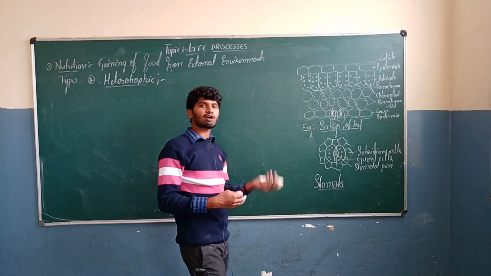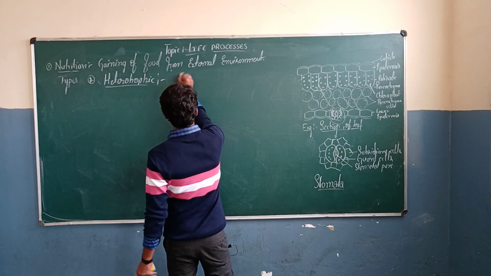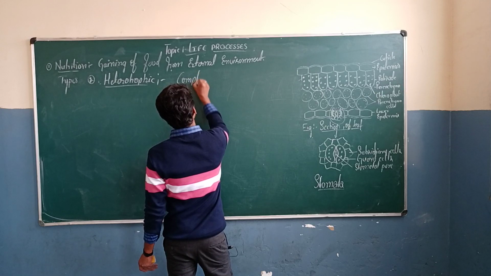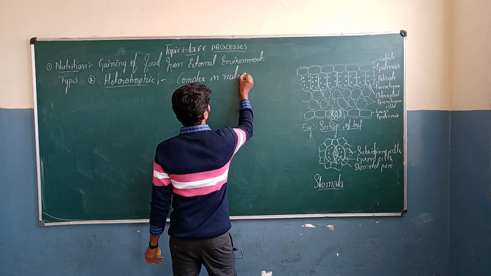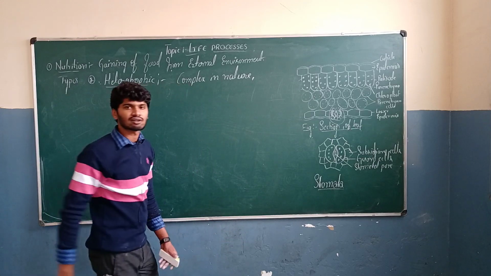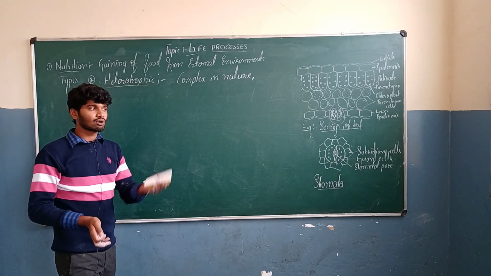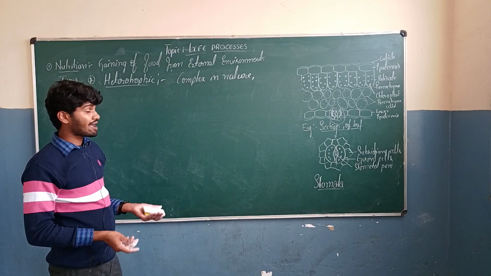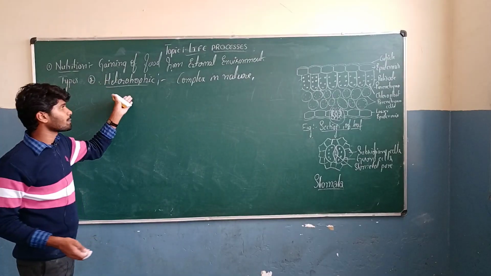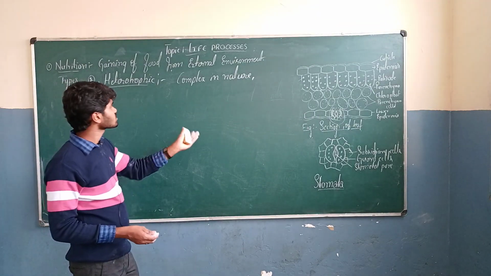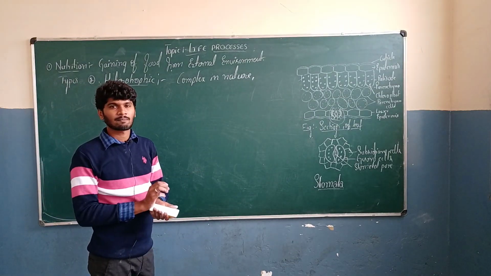In heterotrophic form of nutrition, the food material is complex in nature. Isn't it? The primary producers produce glucose. The glucose is having 6 carbon molecules that is complex in nature. In this heterotrophic type of nutrition, the source of food is complex.